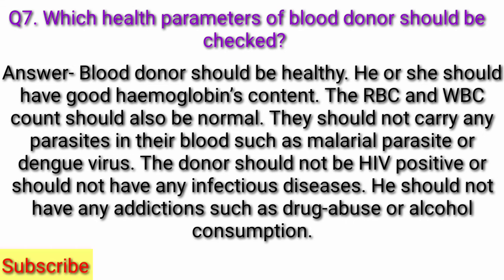They should not carry any parasites in their blood such as malarial parasite or dengue virus. The donor should not be HIV positive or have any infectious diseases. He should not have any addictions such as drug abuse or alcohol consumption.